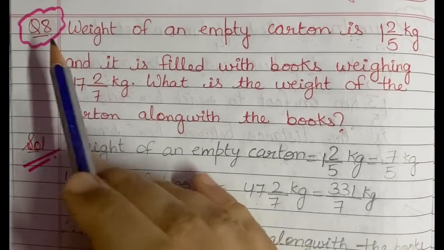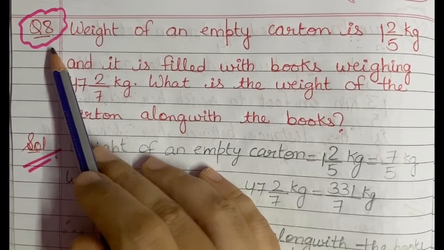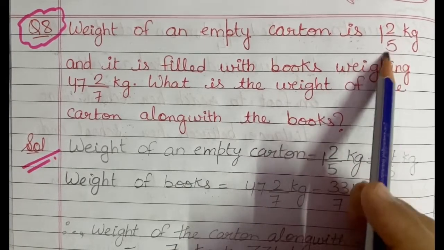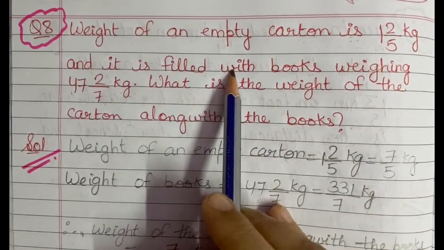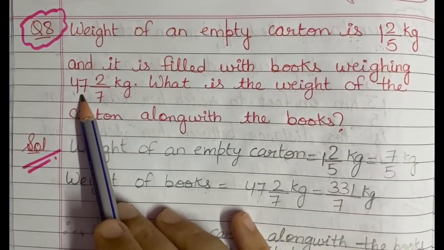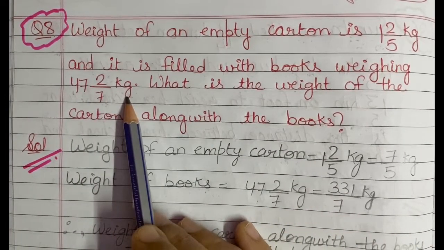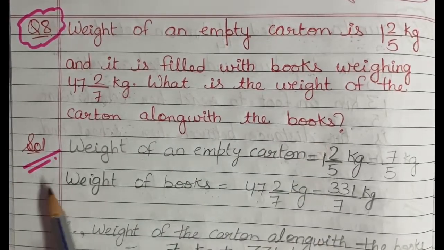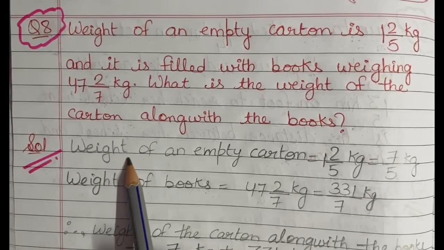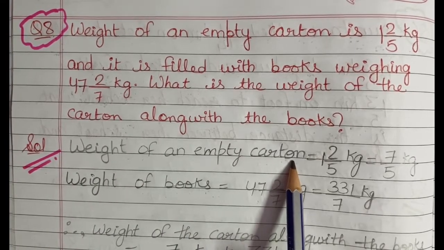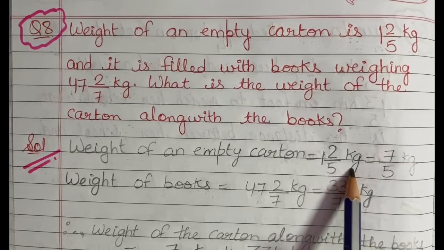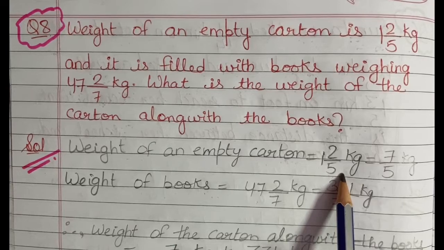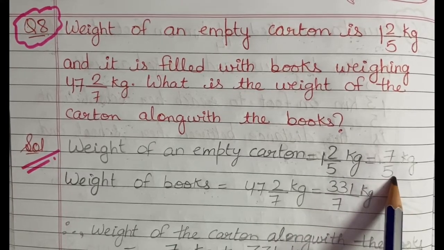Now students, next I have taken is question number 8, and it says that weight of an empty carton is 1 whole 2 by 5 kg, and it is filled with books weighing 47 whole 2 by 7 kg. What is the weight of the carton along with the books? Now students, in the solution, firstly we will write down weight of an empty carton, and that is equal to 1 whole 2 by 5 kg. Now students, this is a mixed fraction, so we will convert it into improper fraction, and on converting we will get 7 by 5 kg.